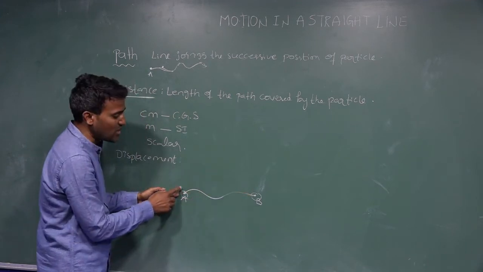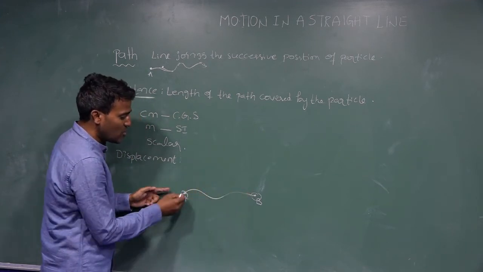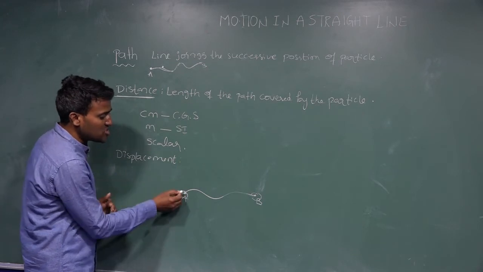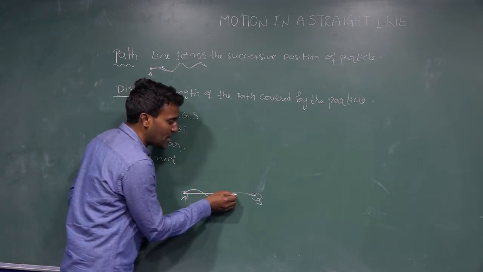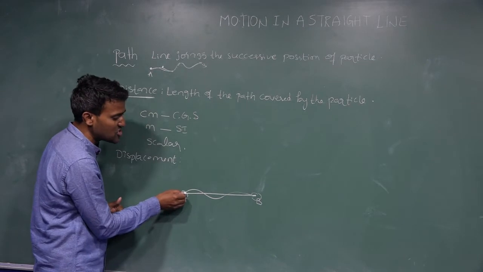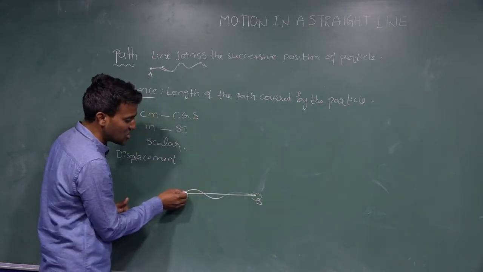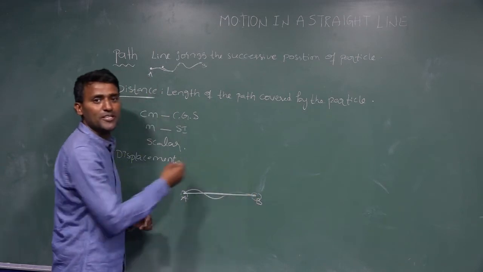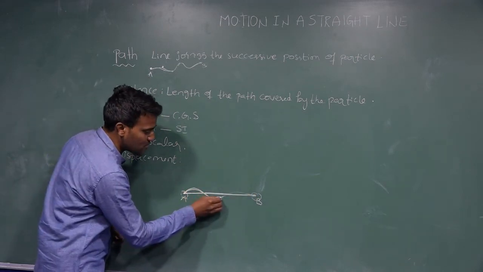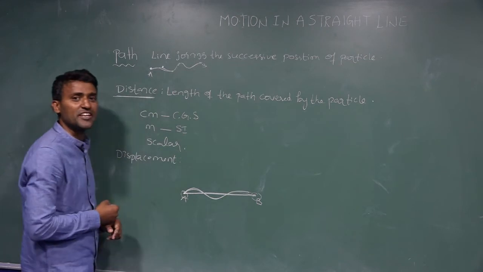So a person is walking from point A to point B. Now a shortest distance from initial point to final point: we just have to draw one straight line from initial point to final point like this. So this straight line is nothing but the displacement. This curved path that I drew is nothing but the distance.